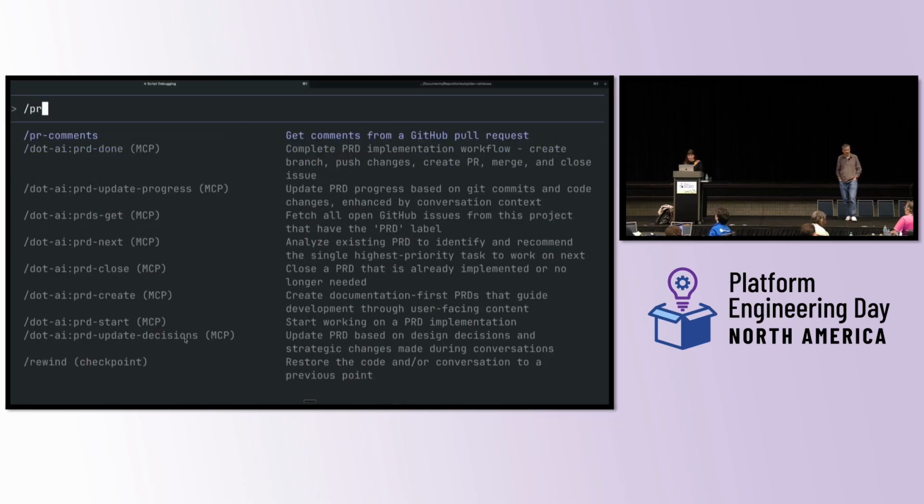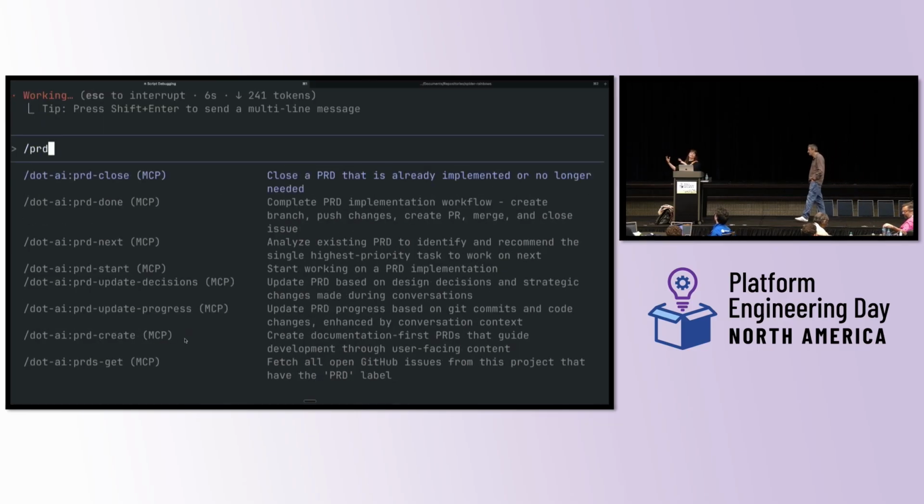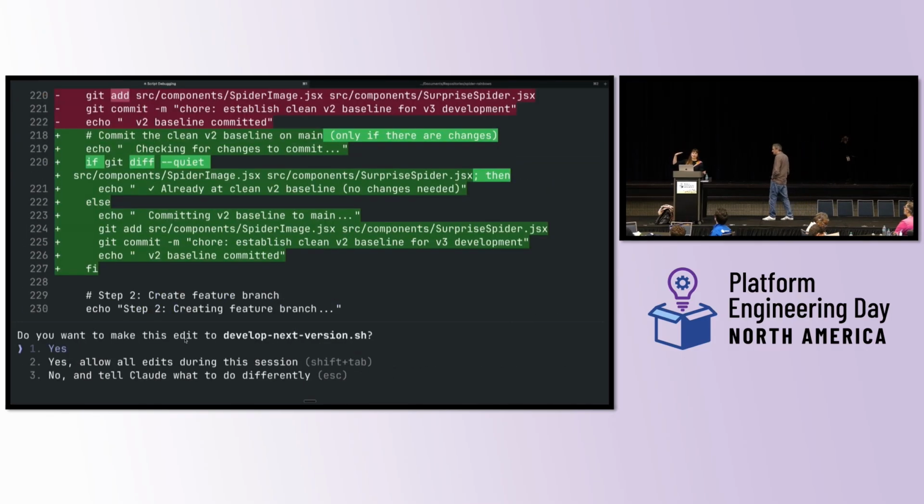So back to the point, PRD. I make the PRD with PRD create, and it creates the PRD and an issue. Then when I'm ready to develop, I run PRD start, and PRD start creates the branch, and we start working. Once I'm done, maybe done with work for the day but my feature's not done, I can do PRD update progress, and that's going to check off stuff in my PRD that's done, and make a work log of everything I've done, only if there are changes.